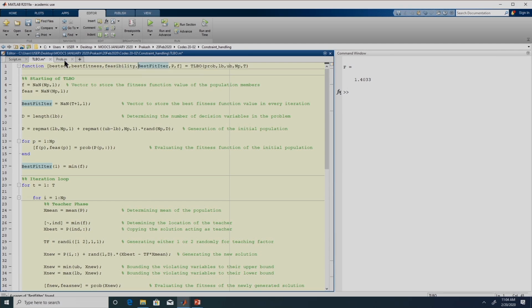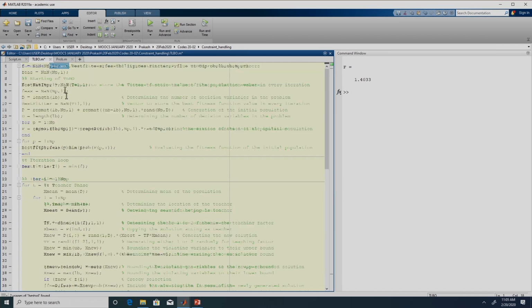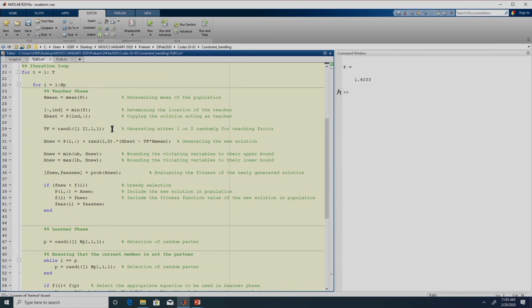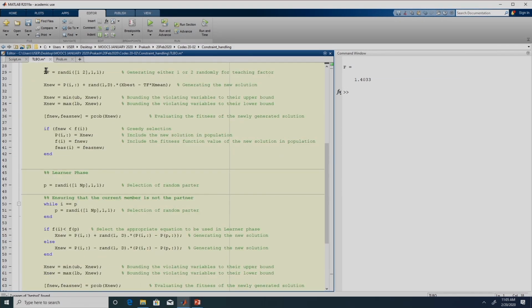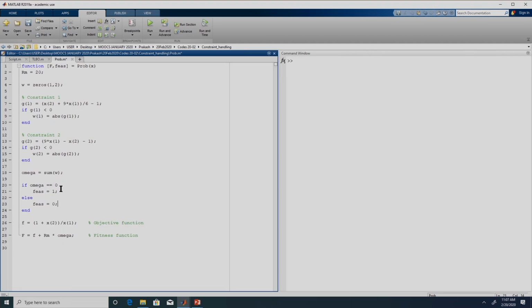So, best solve tells us what the solution is, best fitness tells us the fitness function value of this best solve, and this feasibility will be either 1 or 0, right. If it is 1, that means the solution that we get in best solve is feasible, else it is infeasible, right. So, we do not have to go back and substitute in this prob again and check.